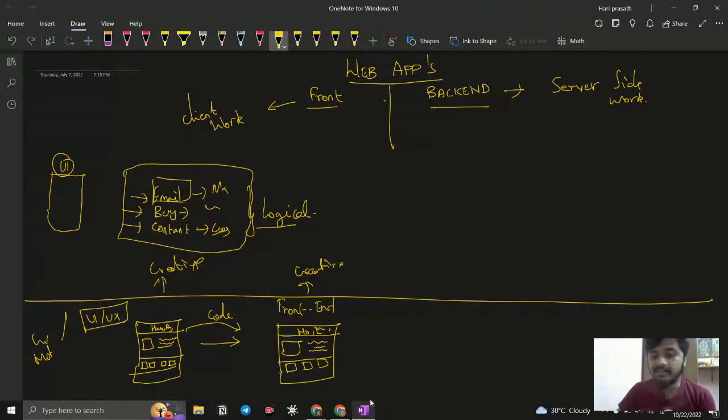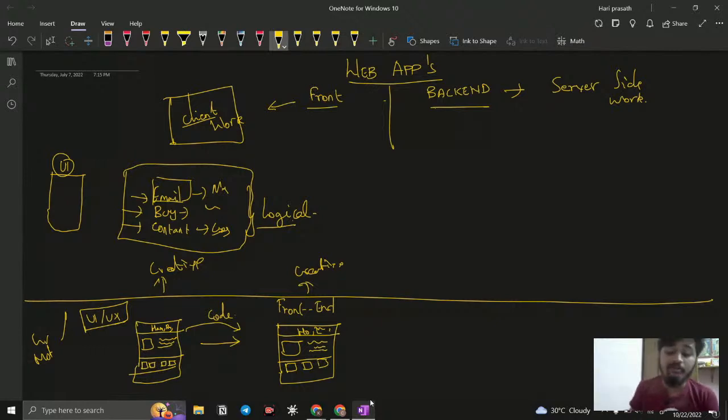So this is called back end work. Simply, front end work is nothing but the work for the client. Who is the client? The person who is using the website. Like I'm using OneNote right now, so I'm the client. You are watching on YouTube, so you guys are the client. So the person who is using that website is going to be the client, and this is something we develop for a client.